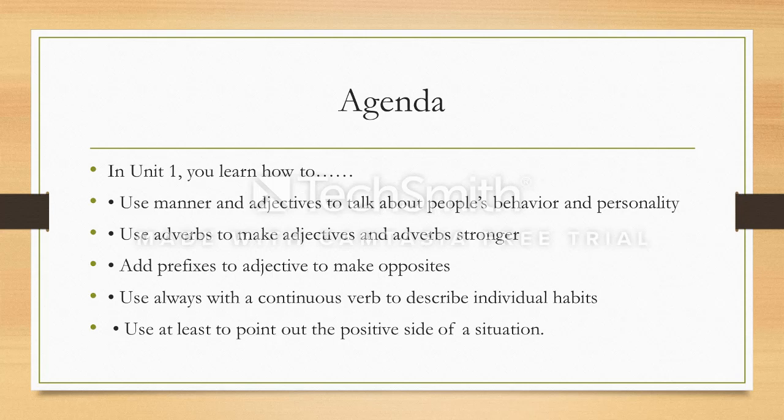You will also see a few prefixes that we use for adjectives to make the meaning of an adjective opposite, as well as the use of always and at least with a continuous verb to describe individual habits, and at least to point out the positive side of a situation. Now, towards the end of this video, you will see the synchronized activity that we are going to do towards the end of the lesson. So stay tuned.